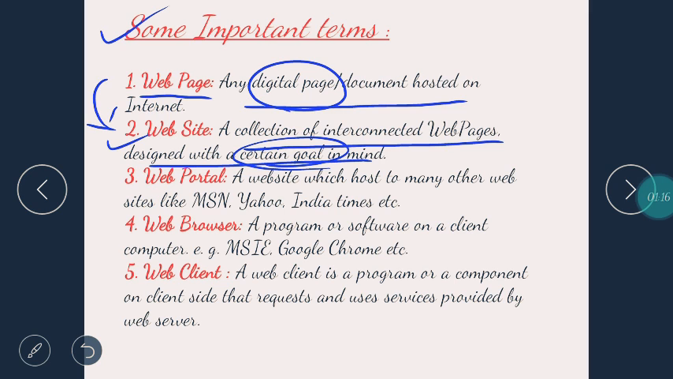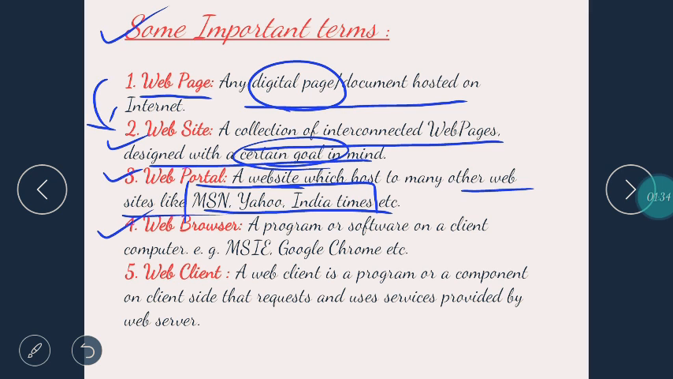Now let's see what's a web portal. Web portal is a website which hosts many other websites. Itself a website and hosts many other websites like MSN, Yahoo and India Times, etc.